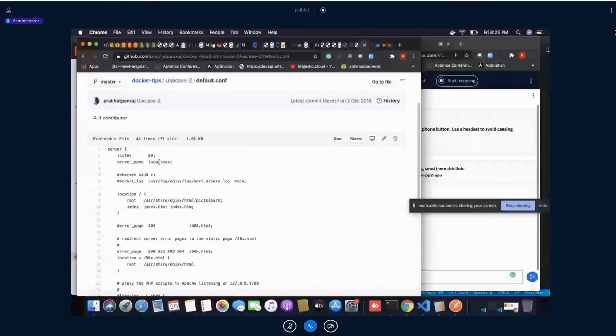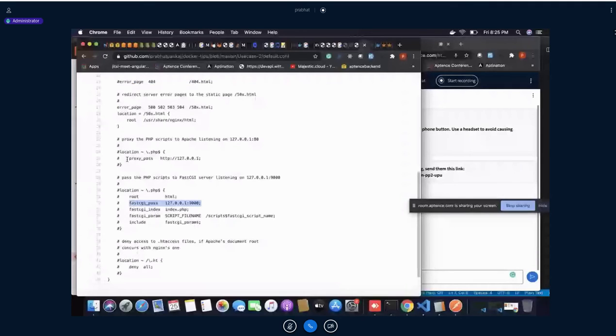This is the location where our file is available, /usr/share/nginx/html, and the rest of the things are not required. If you have a PHP file, then you can use this one. If you want to use this one, like you see proxy_pass, this part we'll be discussing later, but right now I can give you the idea of how these things work.